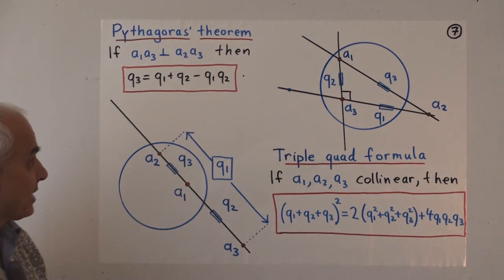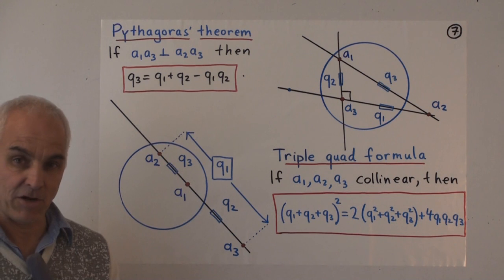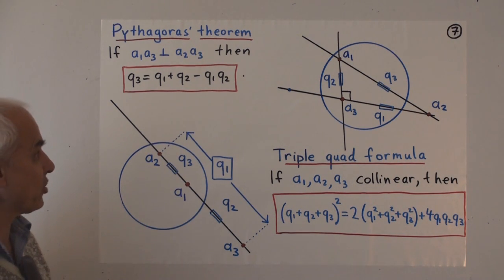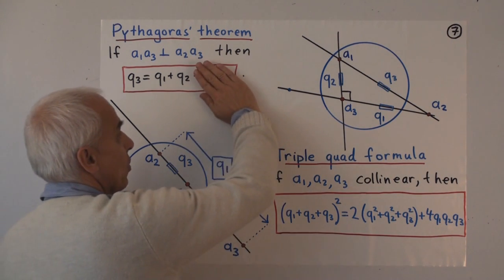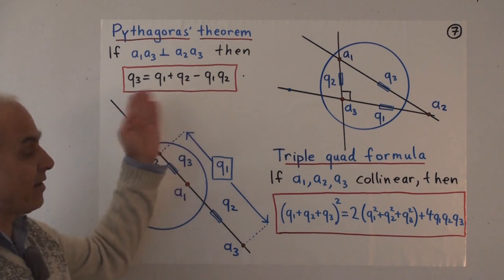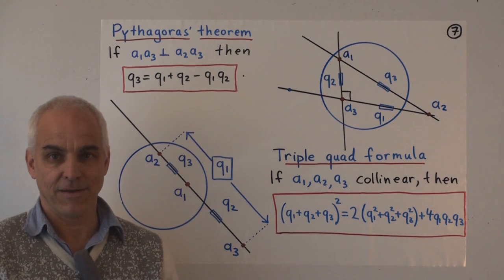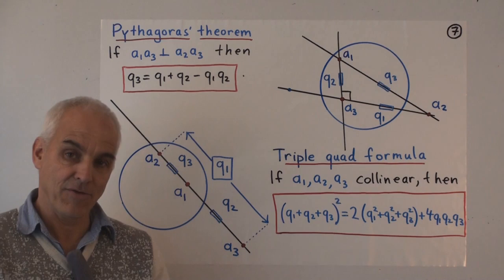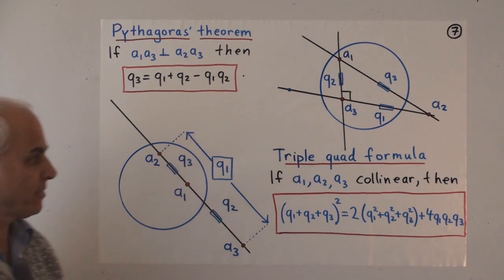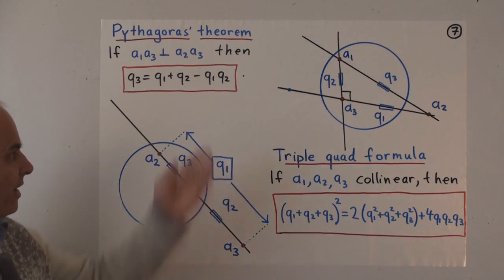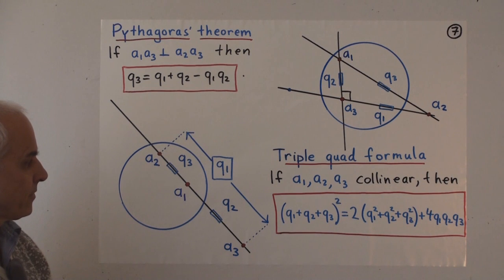Many of you will recognize that this is almost the same as Pythagoras' theorem in the Euclidean rational trigonometry case. If we just ignore this quadratic term, we get the classical Euclidean Pythagoras' theorem in rational trigonometry language. It's a very important result.